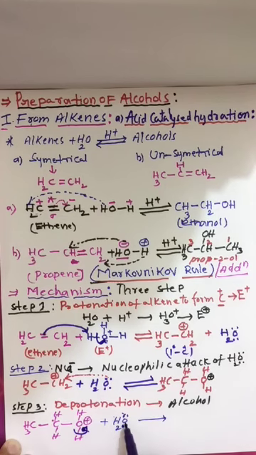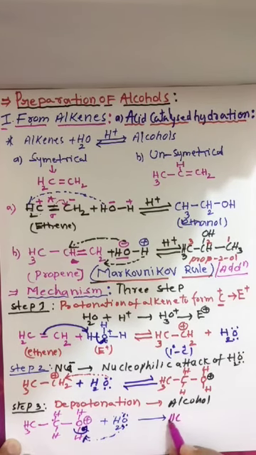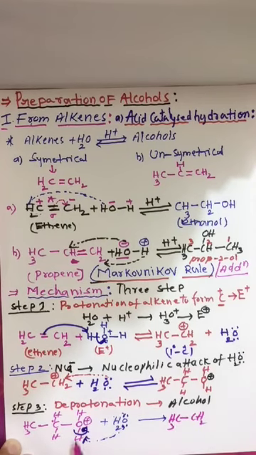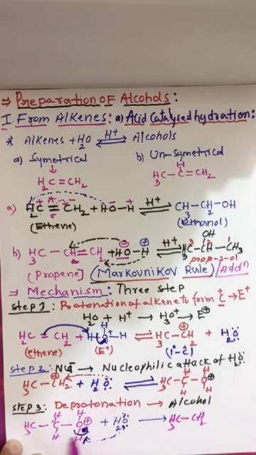Immediately this water will donate electrons to this hydrogen. Then you are getting CH3, bond, CH2. Here we have H2O. This bond is broken already. That's why we have OH.